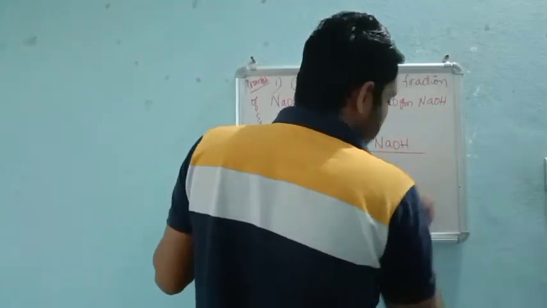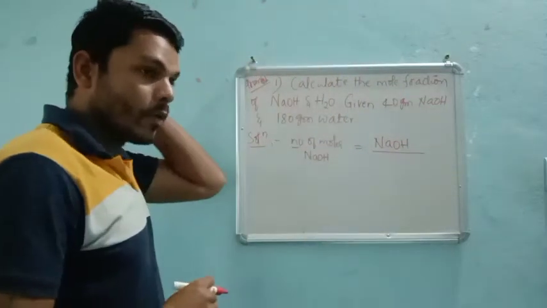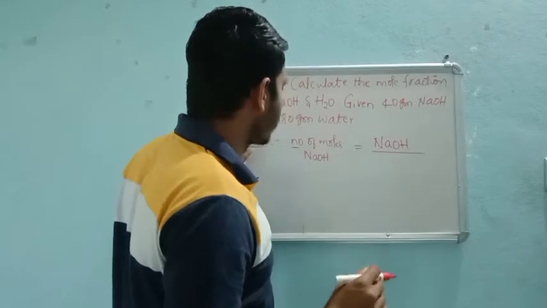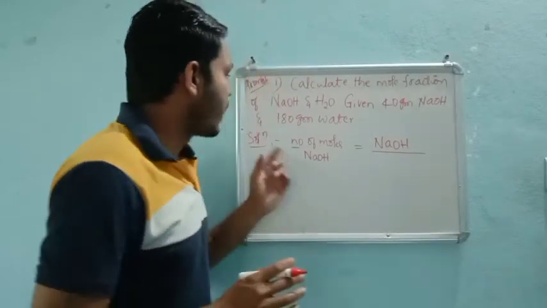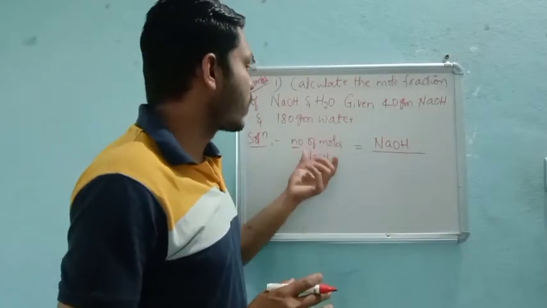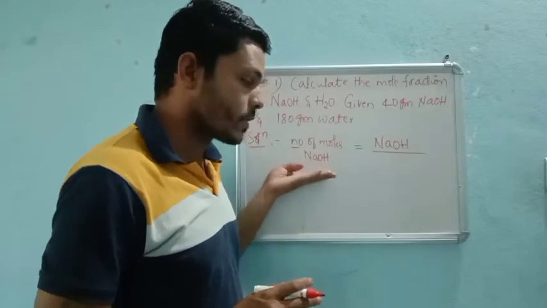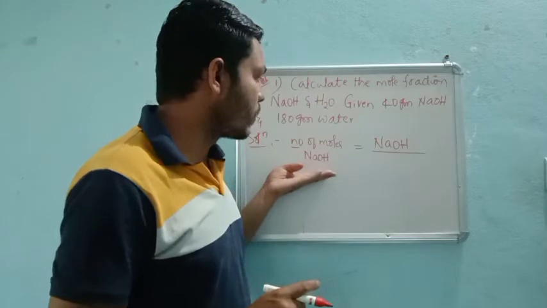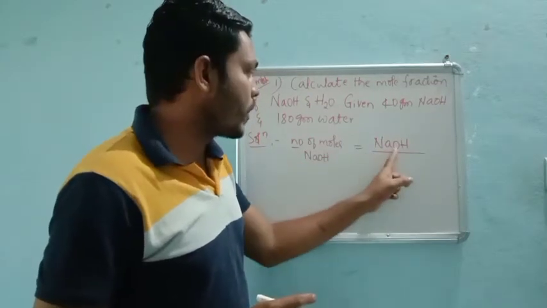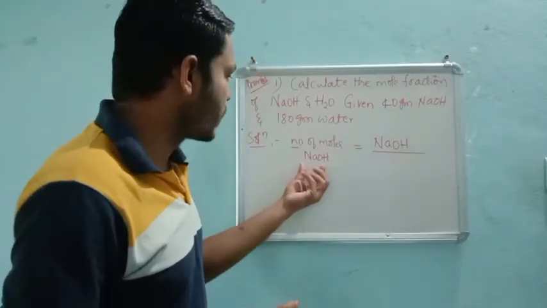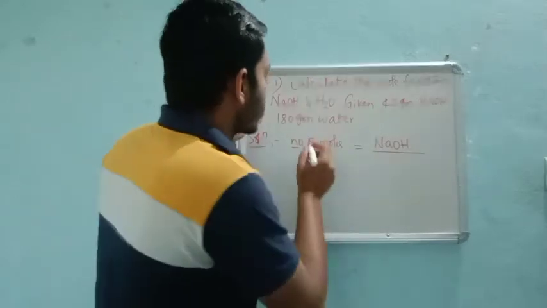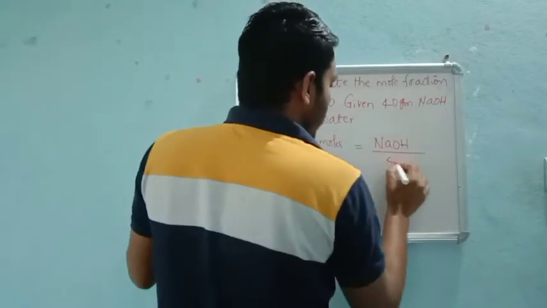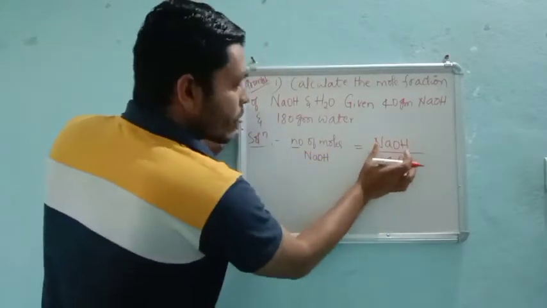I am just calculating the number of moles of NaOH, and the number of moles of water we also need to calculate. For NaOH, how much have they given? 40 grams. Now calculate the number of moles.